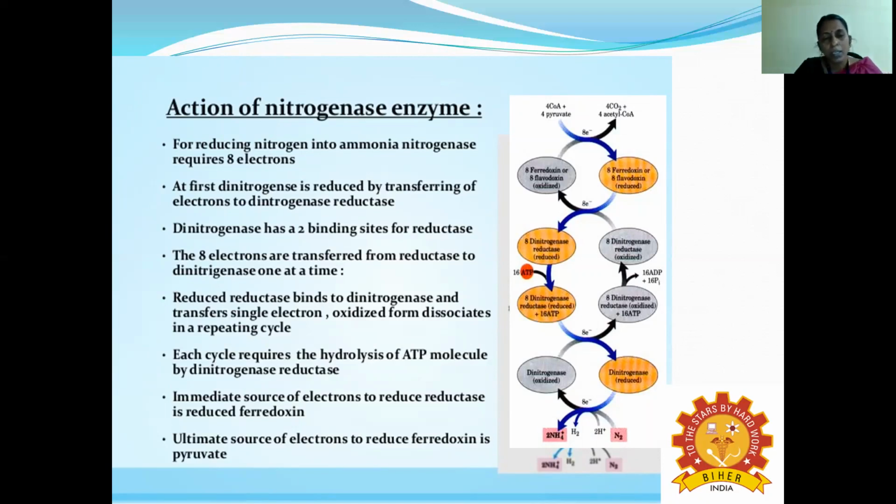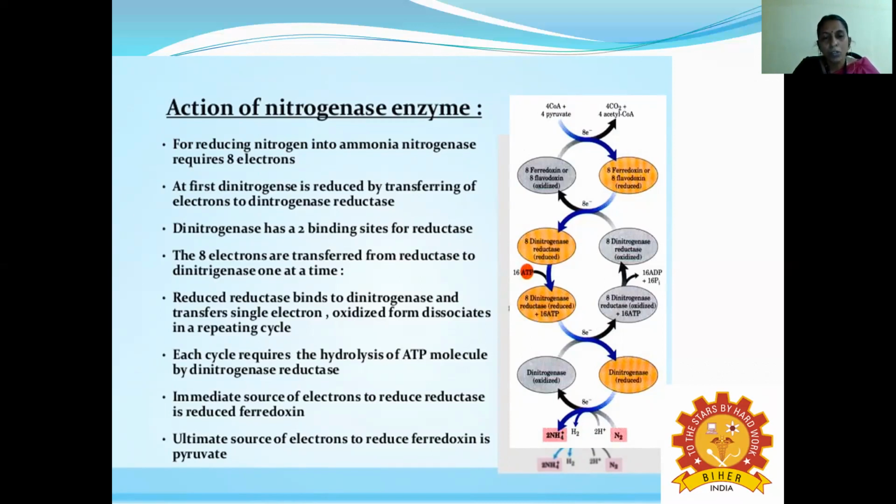So each cycle requires the hydrolysis of what? The energy-rich compound, ATP molecules, by the enzyme called dinitrogenase reductase. And so every time the reduction is carried out, the ATP is hydrolyzed into ADP plus inorganic phosphate. And then the intermediate source of electrons to reduce the reductase is called reduced ferredoxin.